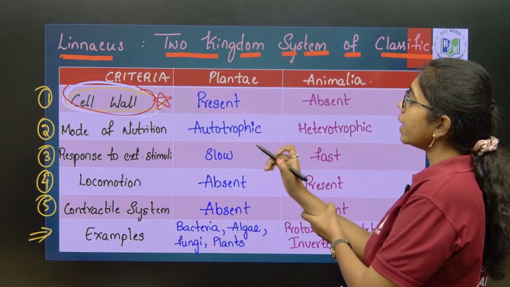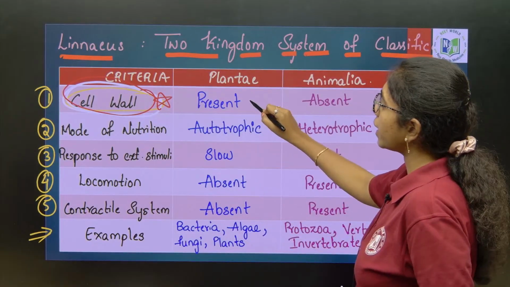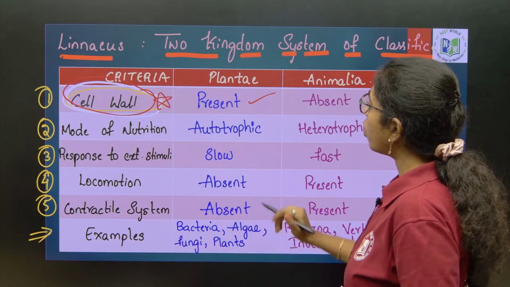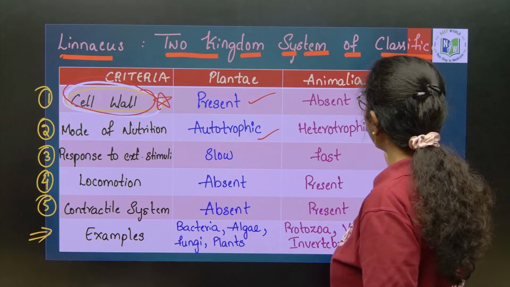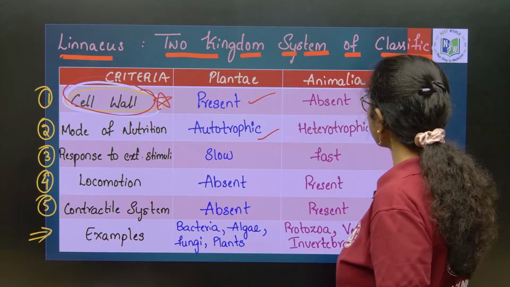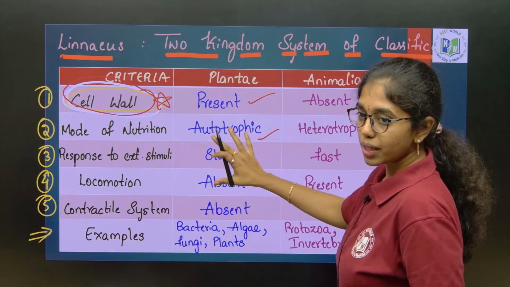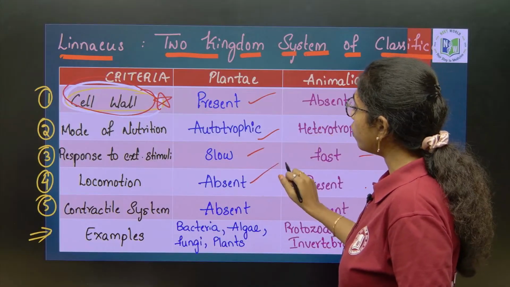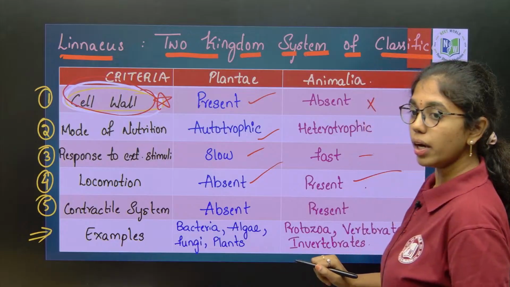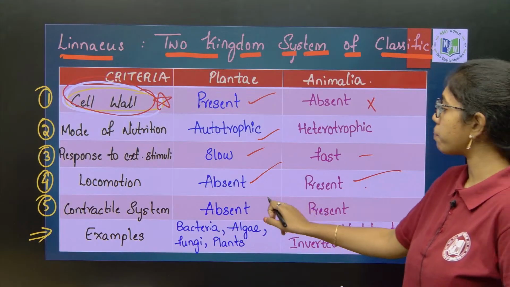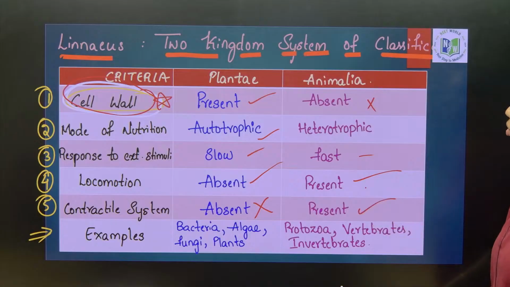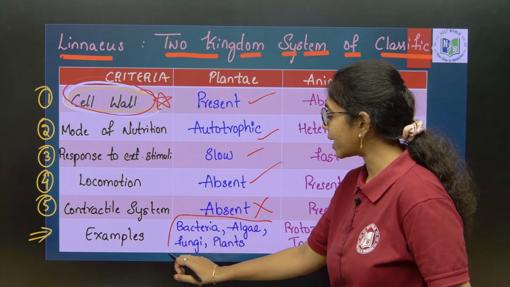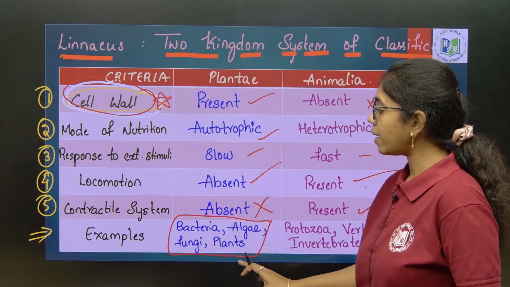So, in Plantae, those organisms placed under Plantae, cell wall is present. Those placed under Animalia, cell wall is absent. Mode of nutrition is autotrophic here, it will be heterotrophic there. And here response to external stimuli will be slow, here it is fast in Animalia. Locomotion is absent in Plantae, locomotion is present for Animalia. Contractile system is absent in Plantae, contractile system is present in Animalia. Examples include bacteria, algae, fungi and plants.